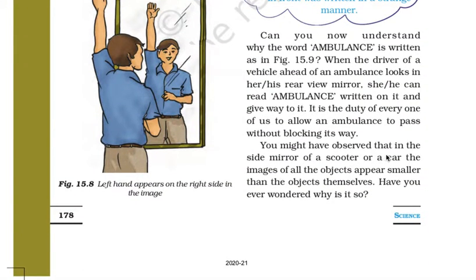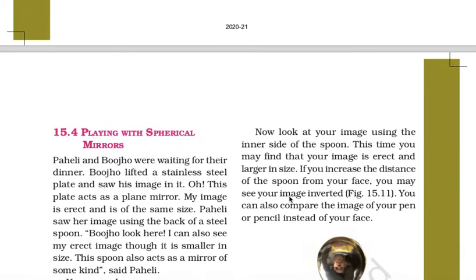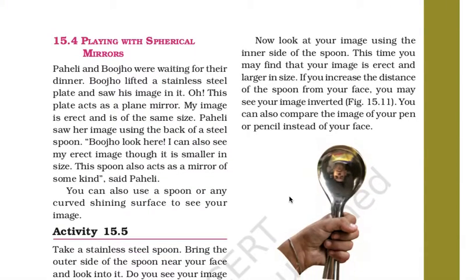You might have observed that in the side mirror of a scooter or a car, the images of the objects appear smaller than the objects themselves. Have you ever wondered why this is so? There are different types of mirrors. Because of the type of mirror, the image is formed smaller than the real object. Playing with spherical mirrors.